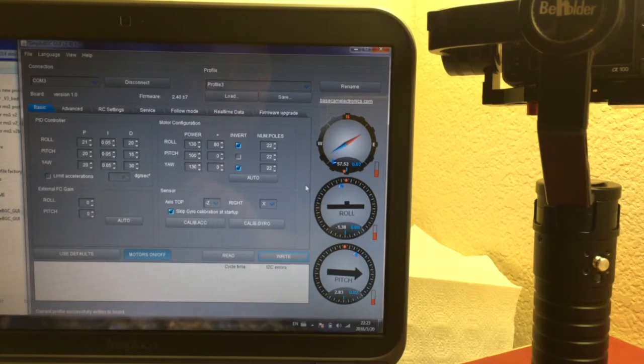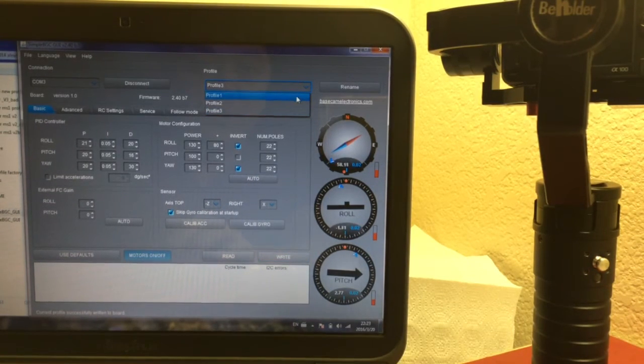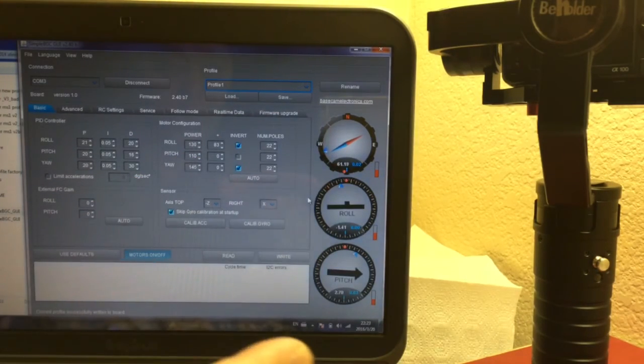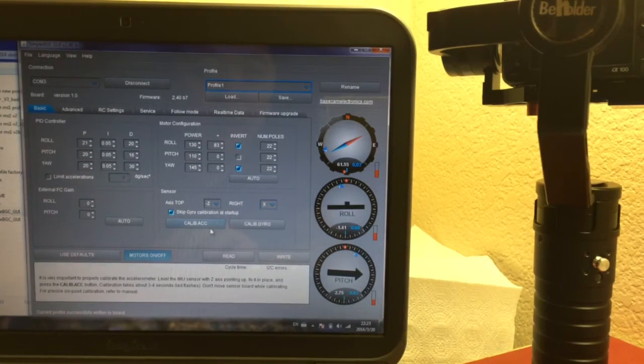You need to adjust. Let's go to the profile first, profile 1. This profile is very important. That's the first profile of the gimbal when you power on the gimbal. Now the gimbal is powered off. We can do the calibrate ACC first.